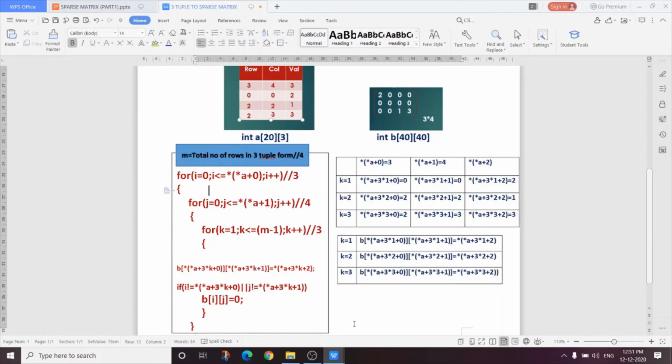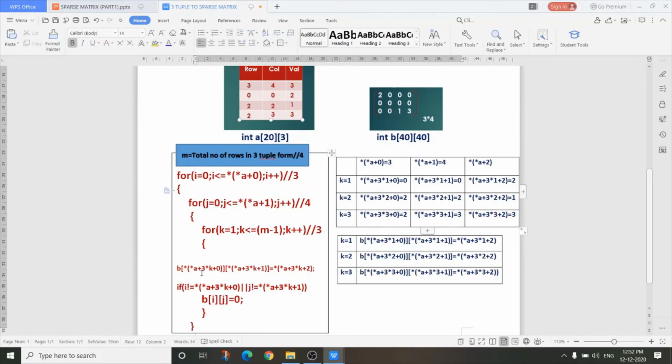Okay. So for the first time, what is the value of k? K equals 1. So what is the value of *(a+3*k+0)? It is 0. In this way, *(a+3*k+1) is 0. And *(a+3*k+2) is 2. So b[0][0] is equal to 2. In this way, I have to place all non-zero values in this B matrix.